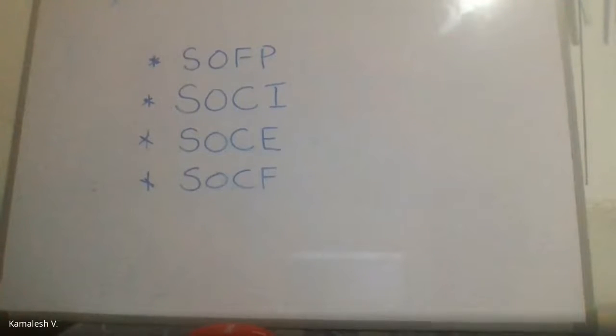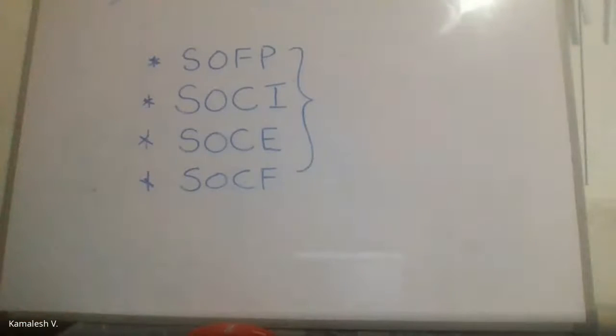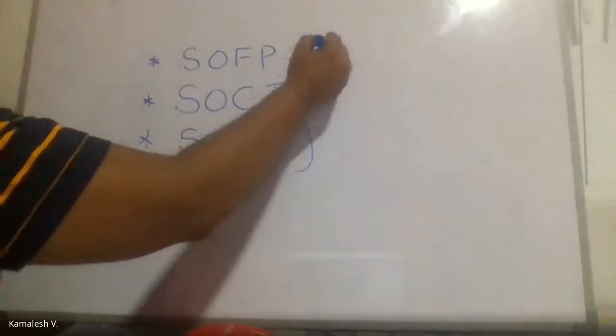So you need to know these short forms because we will have to use these as they are in the examination, as well as when we learn, we will use them as they are. So I might call them SOFP, SOCI, SOCE, SOCF. So you should know what I am referring to. The SOFP is basically the balance sheet.